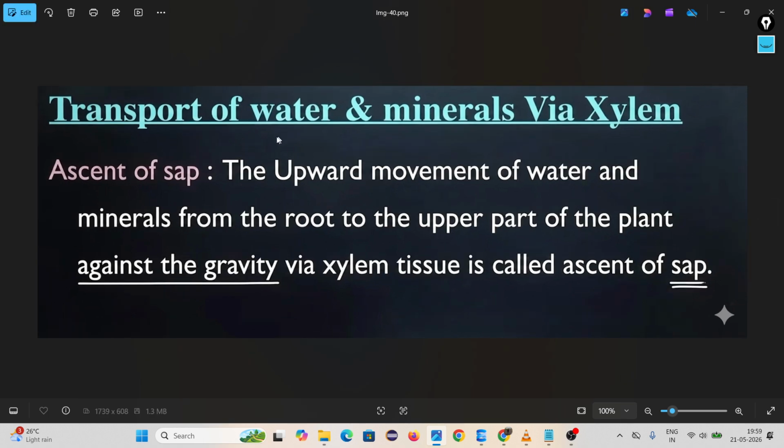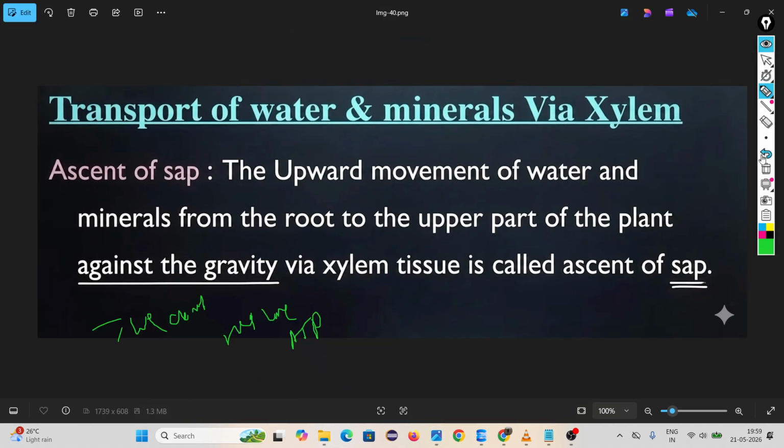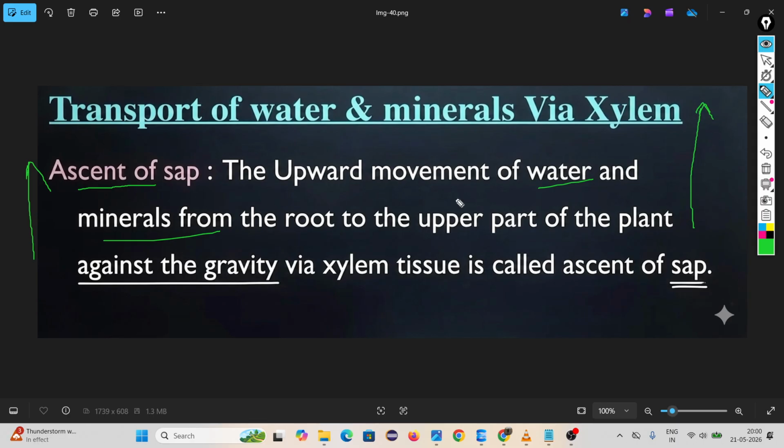Then we come to transportation of water and minerals via xylem: ascent of sap. What do you mean by ascent of sap? The upward movement of water and minerals from the root to the upper part of the plant, against gravity, via xylem tissue is called ascent of sap. Remember, it is acting against gravity. Gravity pushes things downward, but here water is going upward. That means it is against gravity, so this is called ascent of sap.